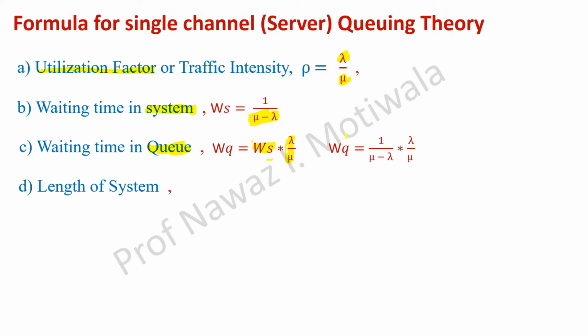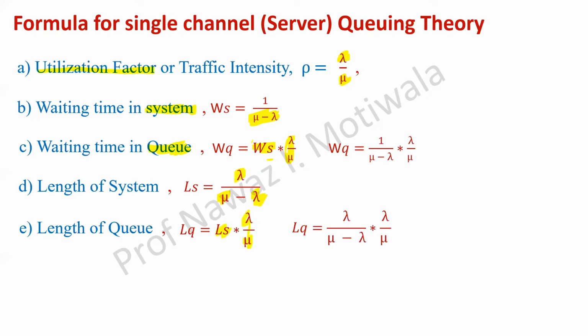Then next is length of the system. How many number of persons will be there in the system at that particular time on average? So it will be lambda upon mu minus lambda. So again you can see the inputs are lambda and mu. Okay. Next, length of the queue. Lq is simple, as we have found out for Wq, it is Ls multiplied by lambda by mu. So if I put the value of Ls here, I will get one more formula, that is lambda upon mu minus lambda into lambda upon mu.